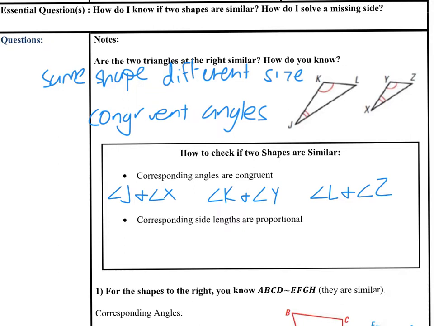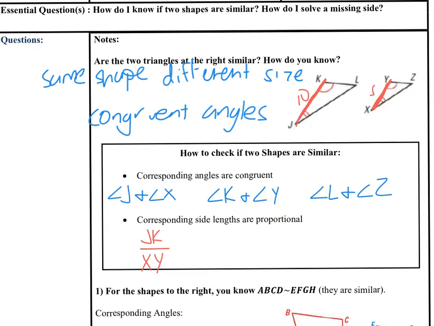The other way we can check to see if any shape is similar is see if the side lengths are proportional, meaning they make the same fractions. So if I was looking at a side length on this triangle, maybe I'm looking at JK. The side length that would match with that on the other triangle would be XY, both of the ones on the left. So if I figure out how big JK is, and it's going to be a number I don't know, so I'll just put JK for now, and I make a fraction and compare it to XY, so let's pretend that side is 10 and this side is 5.